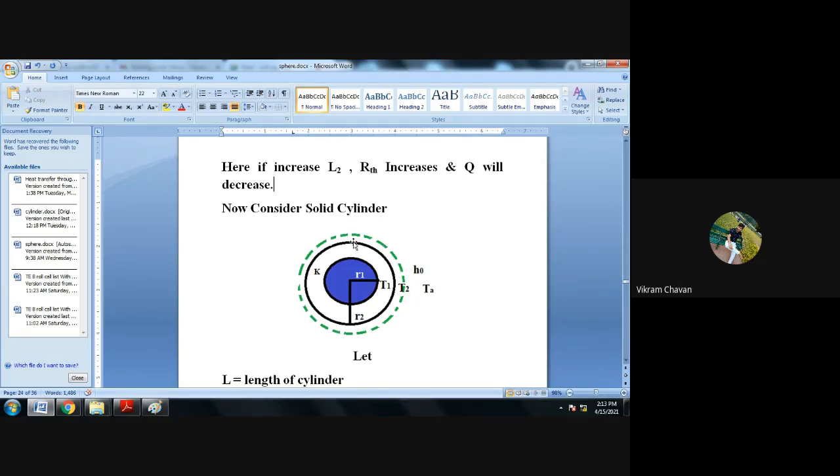Okay, that is shown by this particular green dotted line. So that is nothing but what? Surrounding this cylindrical geometry, there is the environment, there is a cold fluid. That particular environment or air temperature is T suffix A. T suffix A is the air temperature. And the convective heat transfer coefficient between the surface of the insulating material and the external environment is H0.